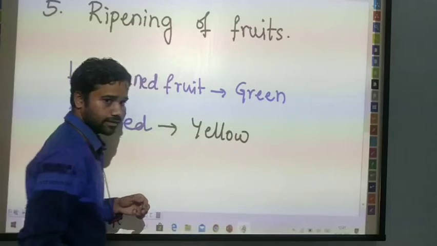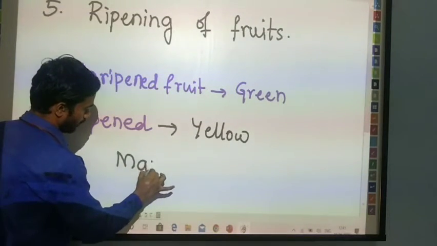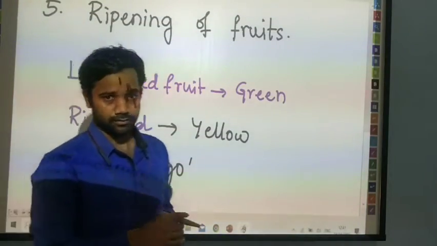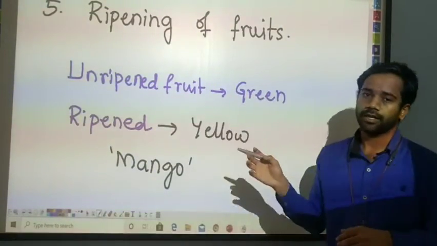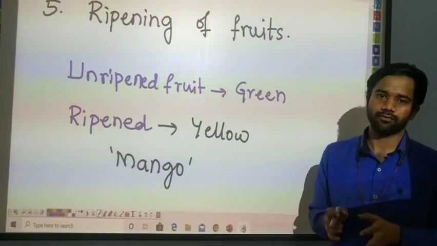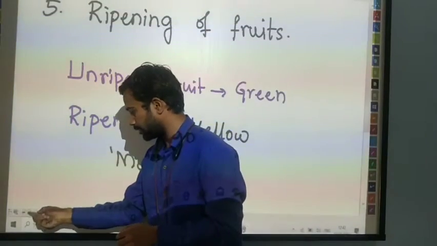Yes, you have already seen the banana and our favorite, the mango. You have already eaten mango pickle, right? This is an example of a chemical change process. Let's see some other example.